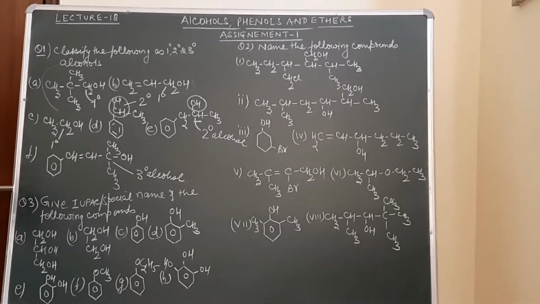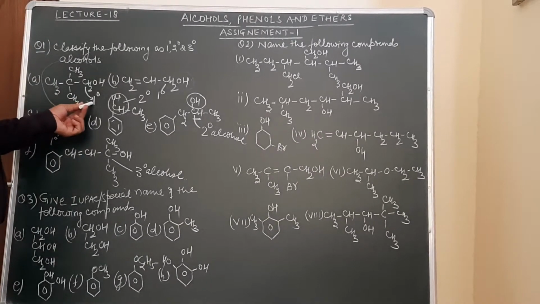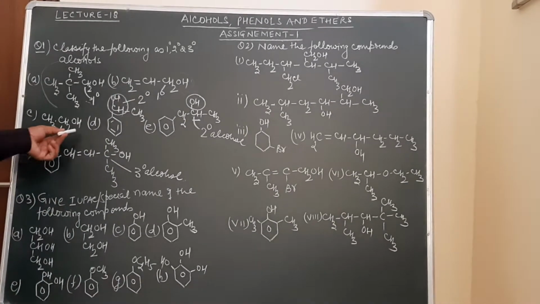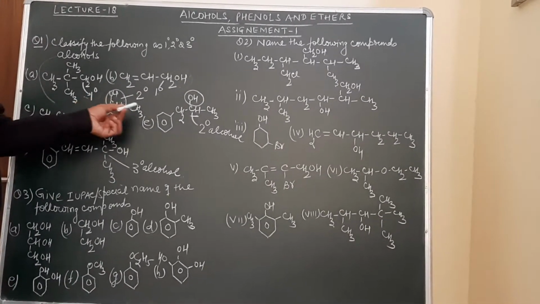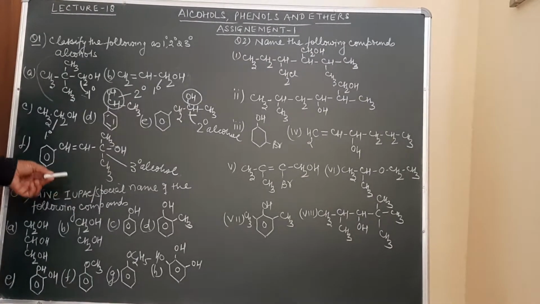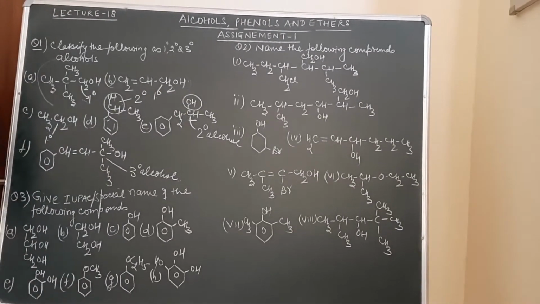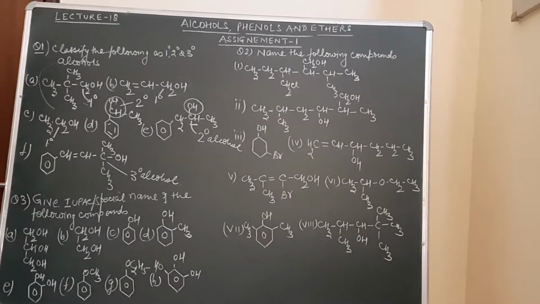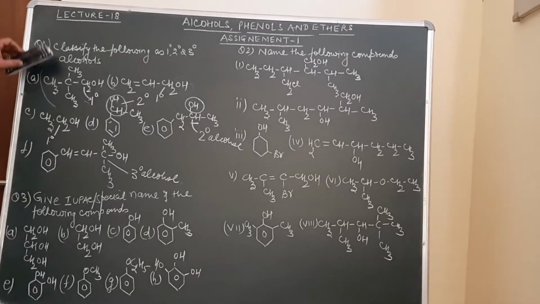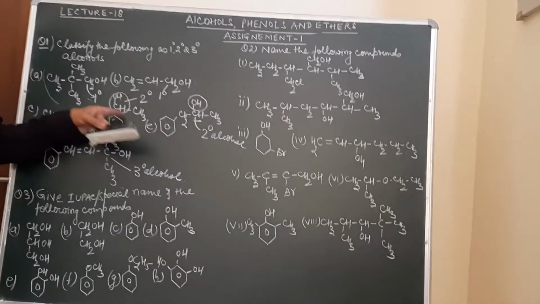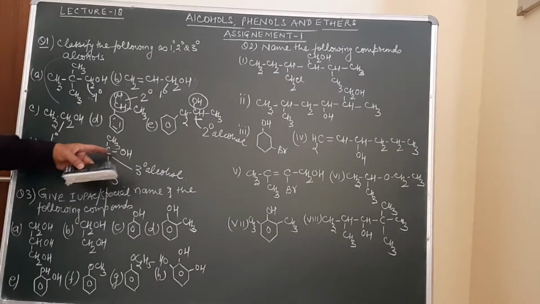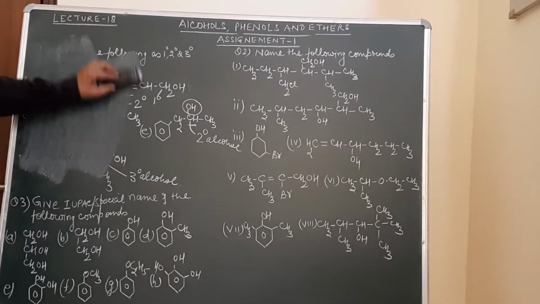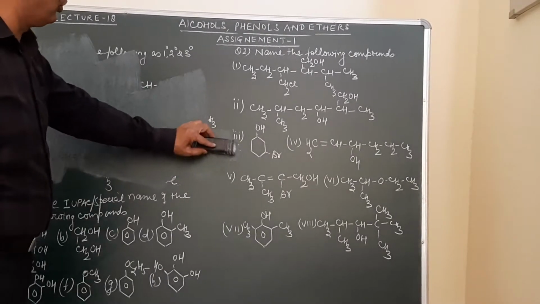So the first part A was 1 degree, B was also 1 degree, C is also a 1 degree alcohol. D over here is a 2 degree alcohol. Here again this is a 2 degree alcohol and this was a 3 degree alcohol. So I think question number 1 must be very clear. If the OH group is attached to a 1 degree carbon atom, it is a 1 degree alcohol. If attached to a 2 degree carbon atom, it will be a 2 degree alcohol. And if attached to a 3 degree carbon atom, it will be a 3 degree alcohol. So question number 1 must be very clear to all of you.